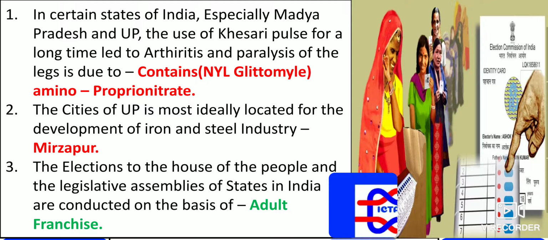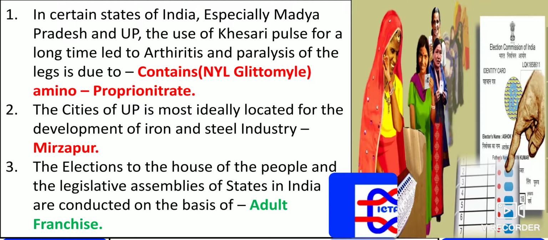The cities of Uttar Pradesh are most ideally located for the development of iron and steel industry. As you can see, Mirzapur is the main place where you will find iron and steel industry development in process.